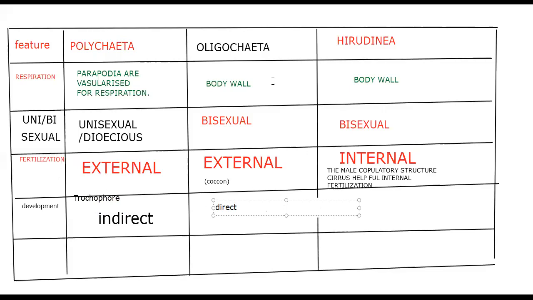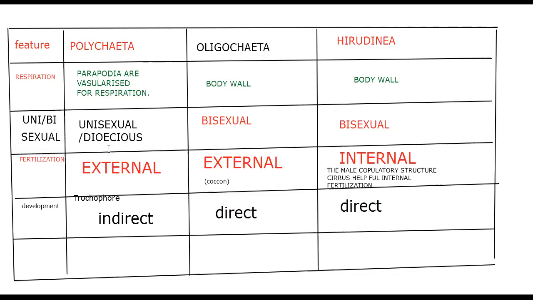When we announce development is direct, you need to understand there is no larval form. The larval form is absent, so no need to announce anything. Here also the development is direct in Hirudinea.